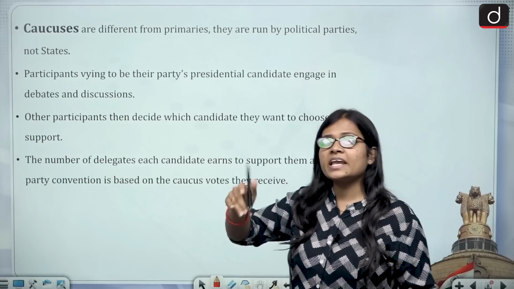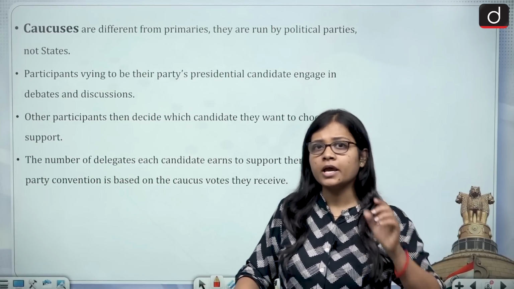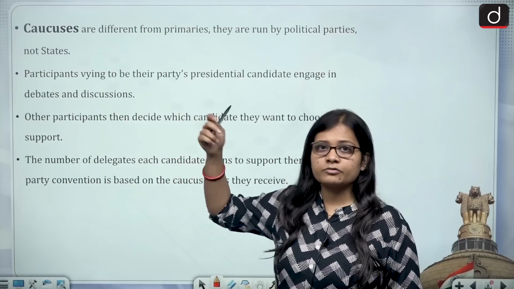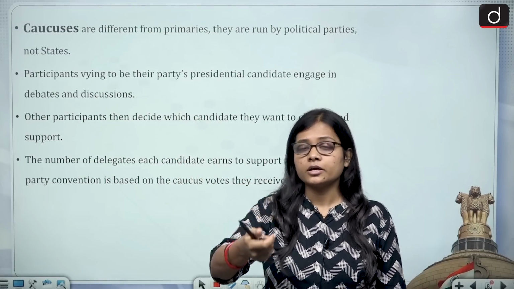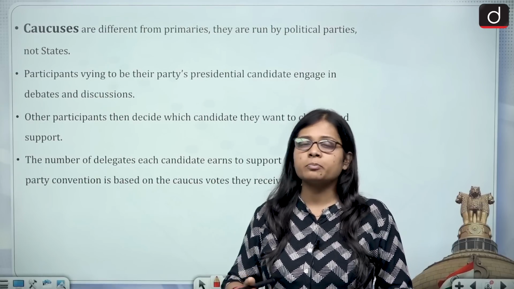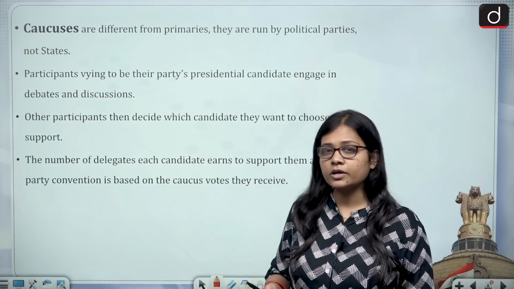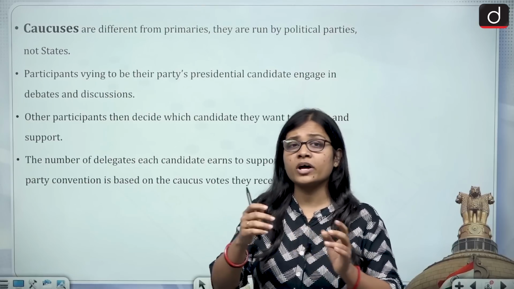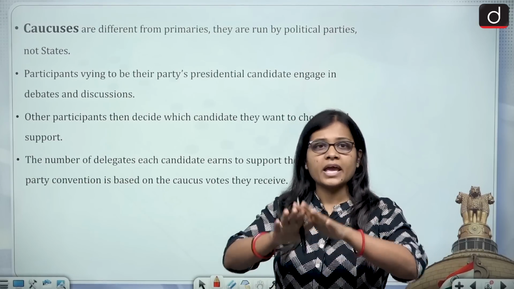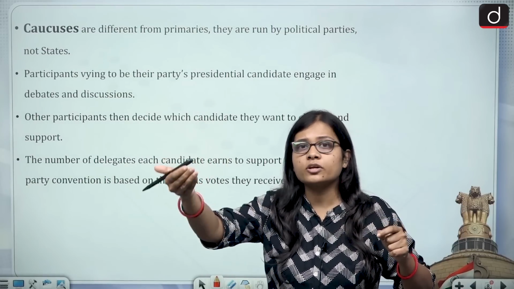In this, any other member who is not affiliated with any political party and who wants to stand for the presidential election can also do it, if the person has the support of the desired number of people and is able to convince people to vote for him. For example, in India we have many candidates who are called independent, because they do not belong to any political party. They are standing on their own.